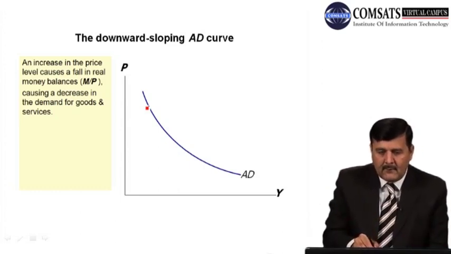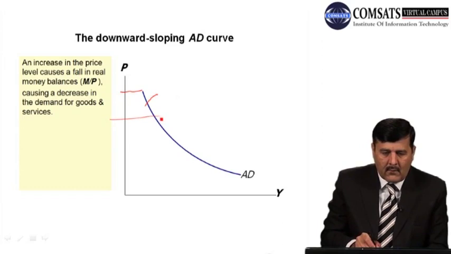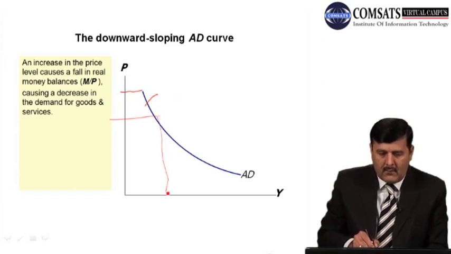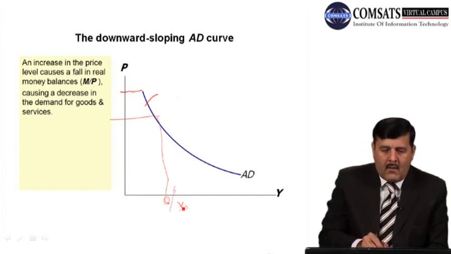Like, suppose we have this price level here. Suppose this is P, and this is Y. This is P naught, right?